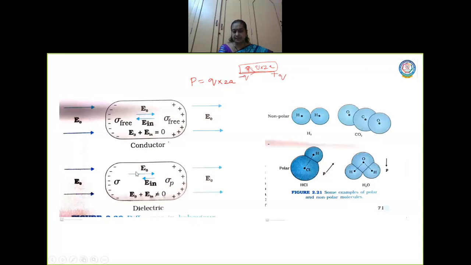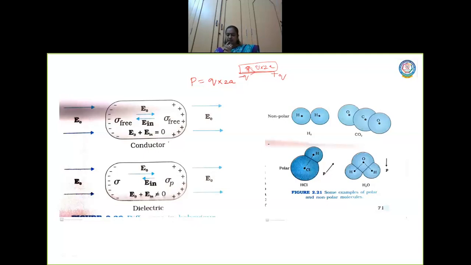But whereas here, the magnitude of the electric field that is induced will be lesser than the electric field that is outside. So you cannot say the net electric field inside is zero. Is it clear? The opposing electric field so induced does not cancel the external electric field, but it reduces the external electric field.